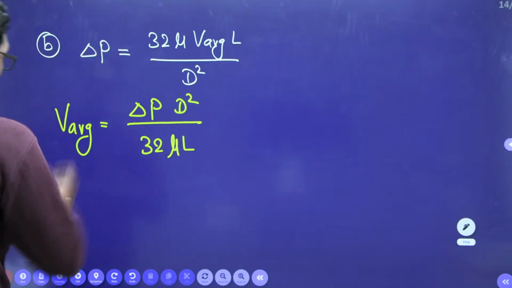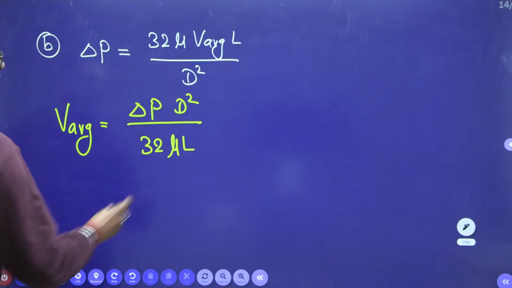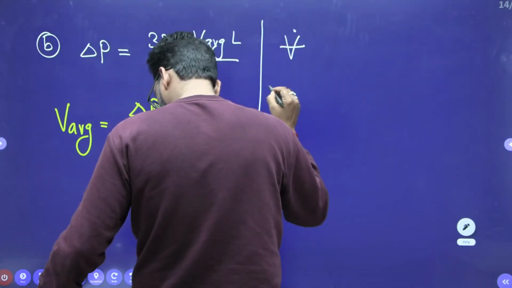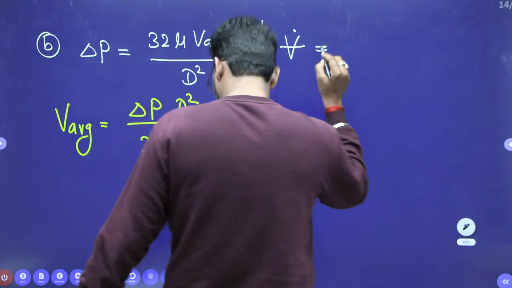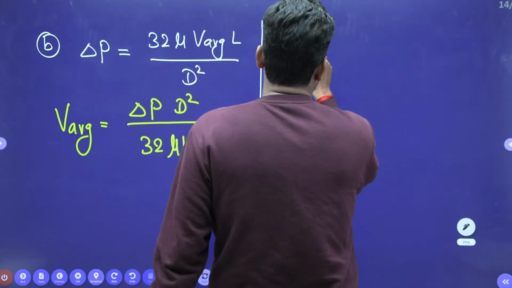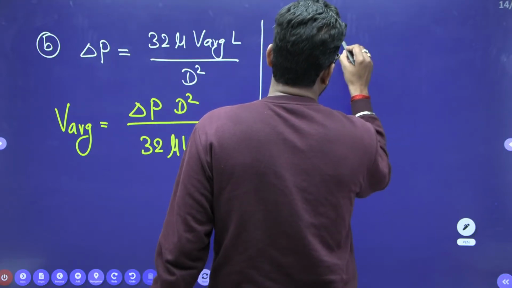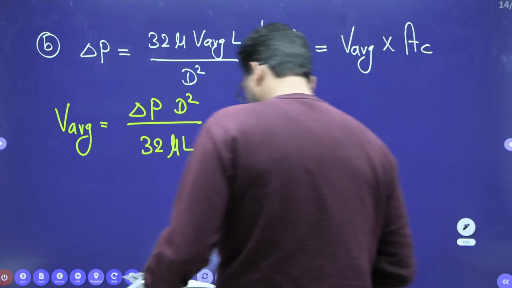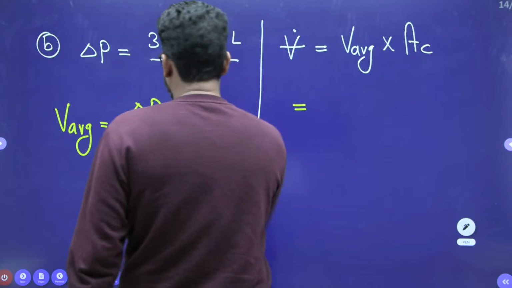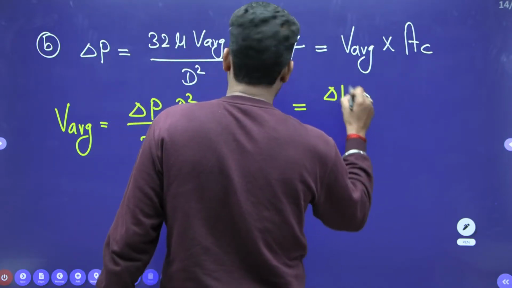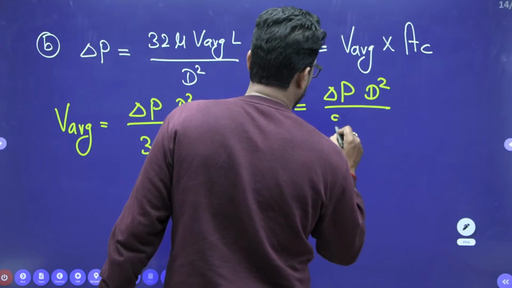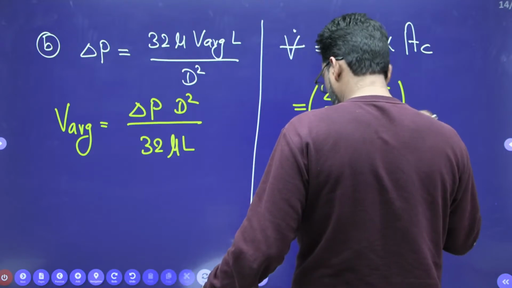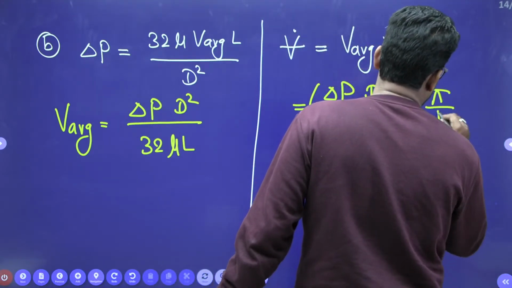Now how to find the volume flow rate? We know that discharge is equal to area into velocity, that means average velocity into cross section area. This is the volume flow rate. What is the average velocity you have? Delta P D square by 32 mu L, into the cross section area, pi by 4 D square.